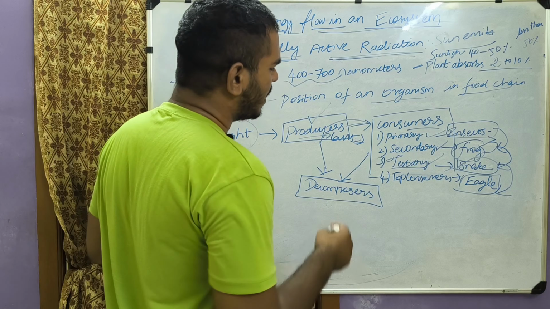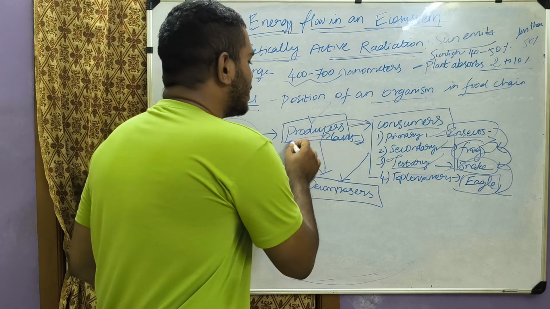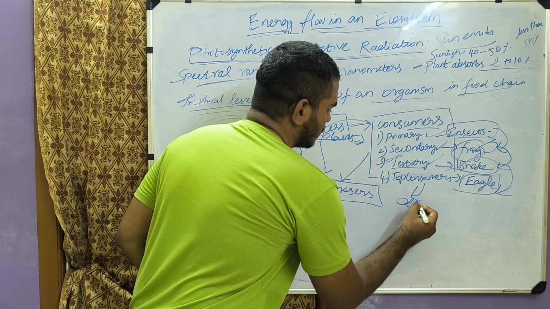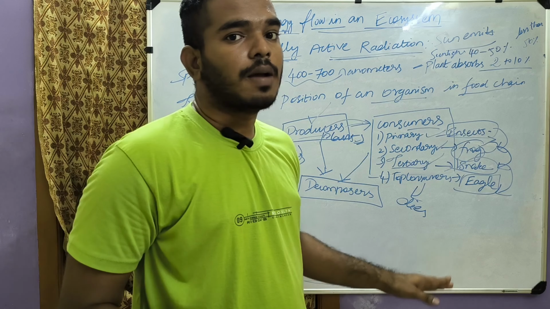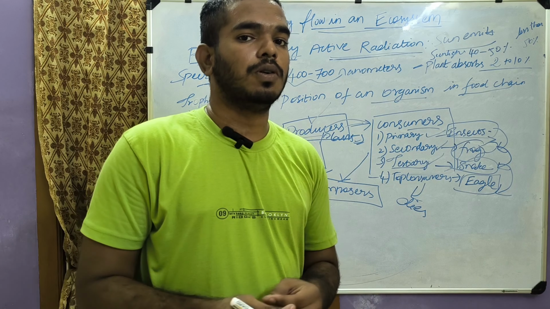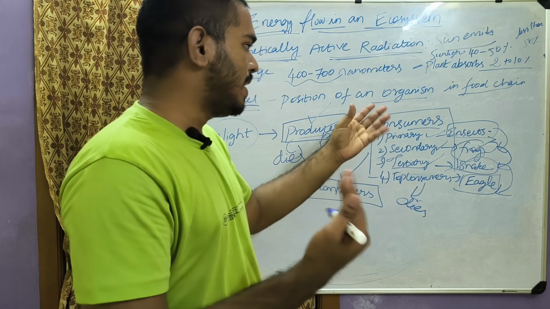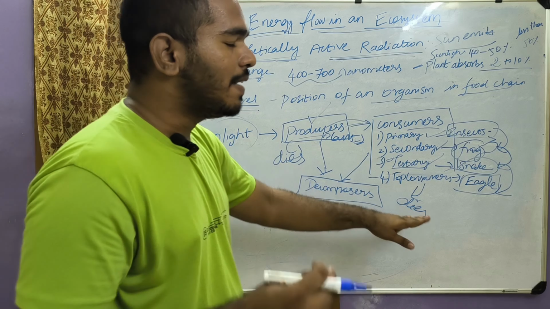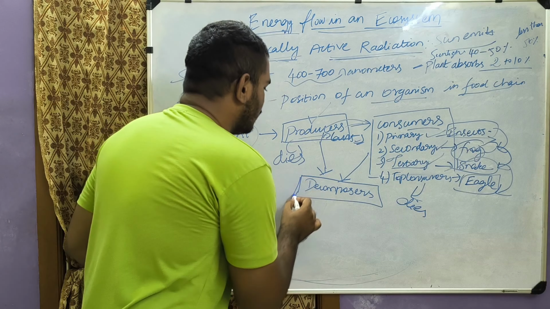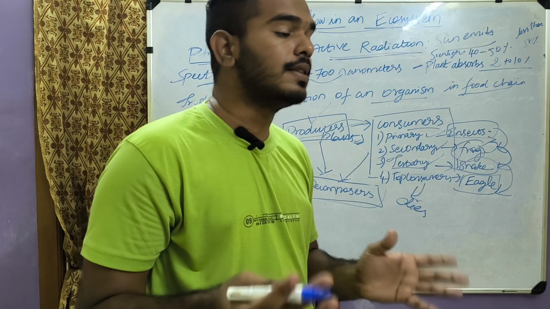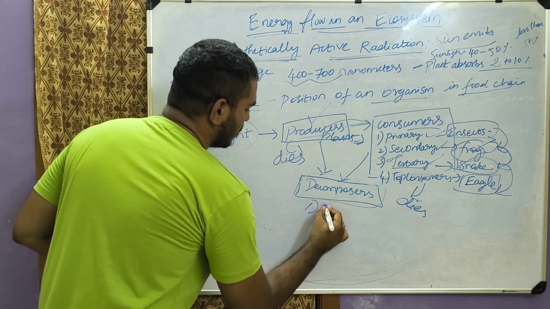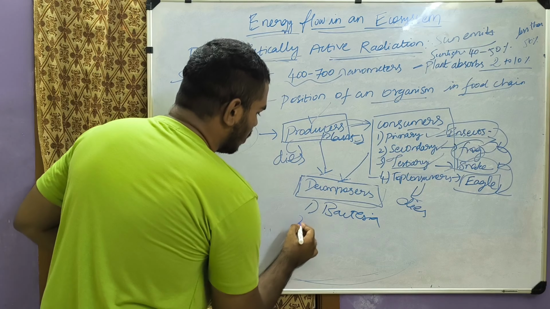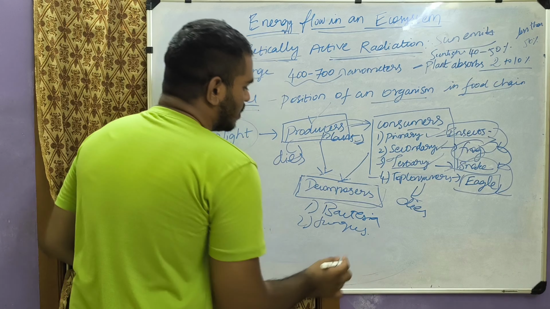Finally, the decomposers. Whenever a plant dies, or animals or consumers die, after some period what happens? The body decomposes. The things which die will decompose after death. The organisms that do this work of decomposing are the decomposers, which are nothing but bacteria, small fungi, worms and other things.